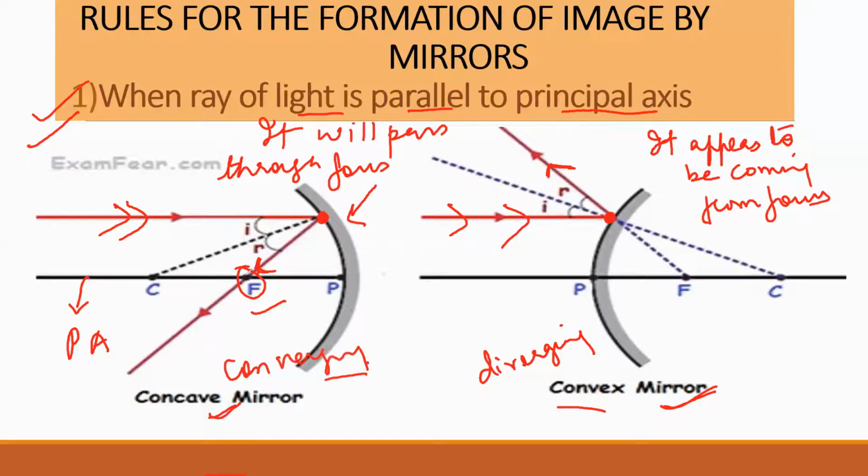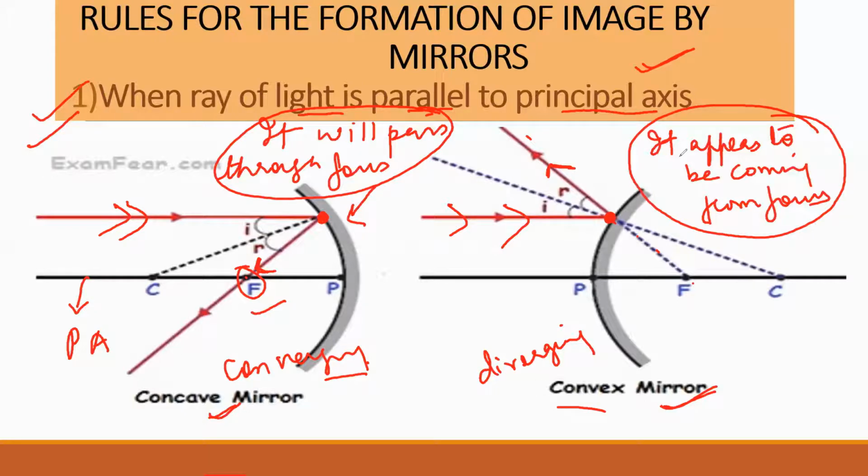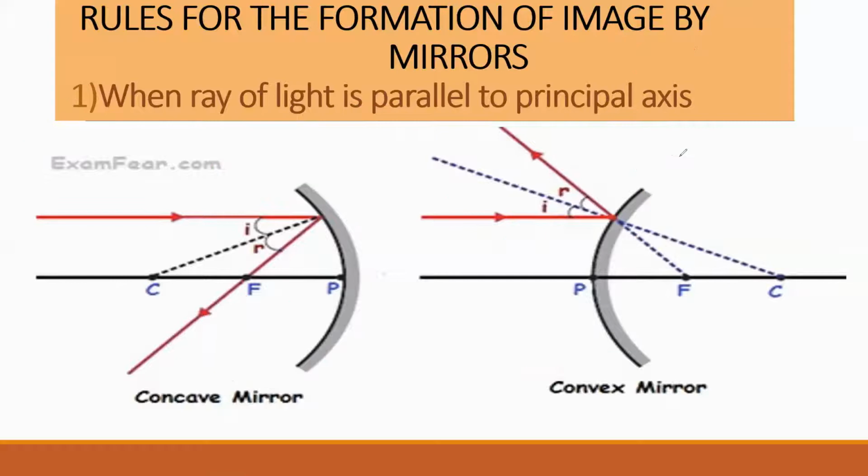So here rays are converging at focus, but here rays are diverging, and these diverging rays appear to be coming from focus. So according to the first rule, if a ray of light is parallel to the principal axis, for concave it will pass through focus, and for convex it appears to be coming from focus. This is according to your rule number 1 for the formation of images by mirror.